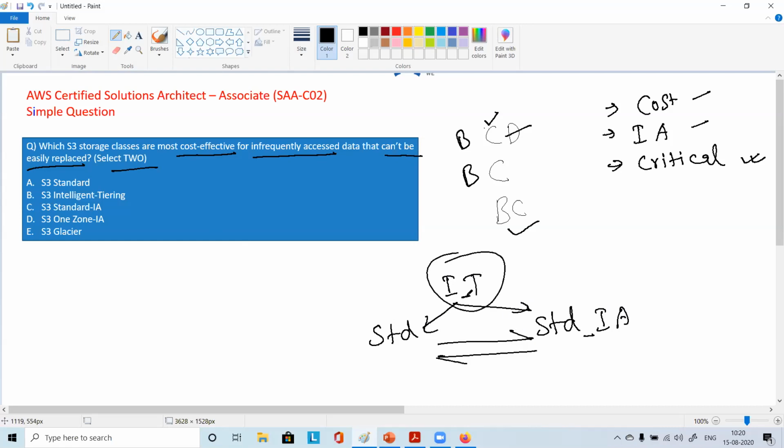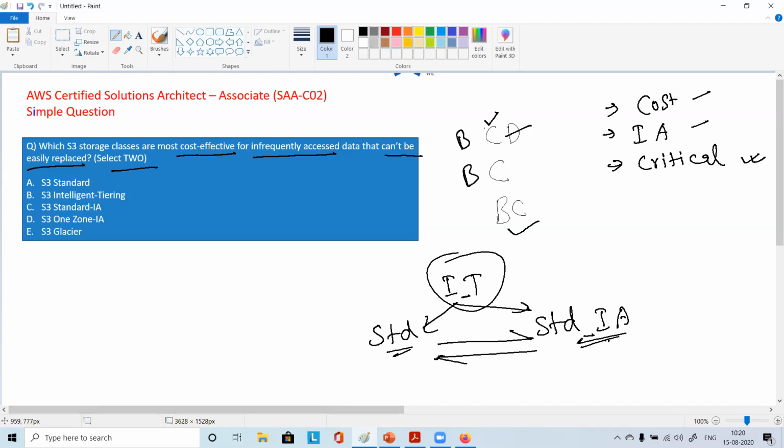There is nothing special about it other than this. It will monitor and analyze the data, and if the data is frequently accessed, it will keep it in the Standard class. If the data is not frequently accessed, it will move that data to the infrequent access category. That's all Intelligent-Tiering does, right?